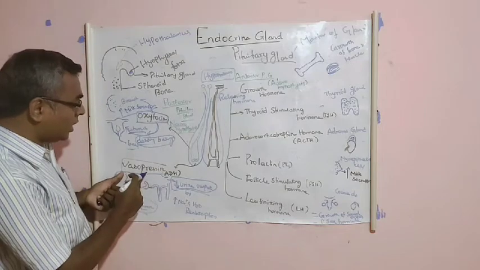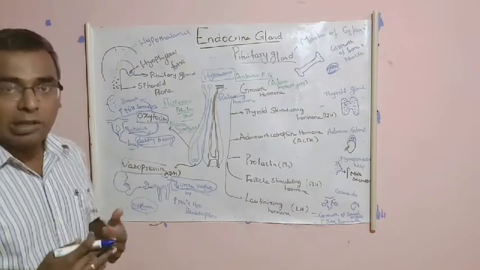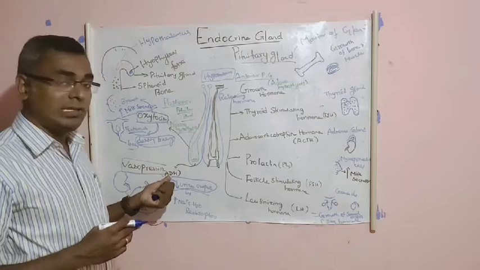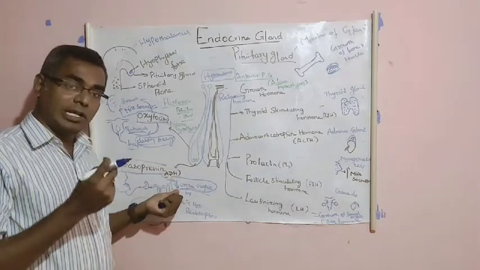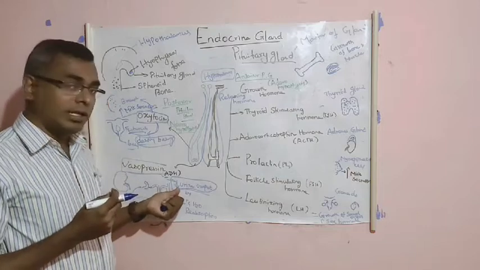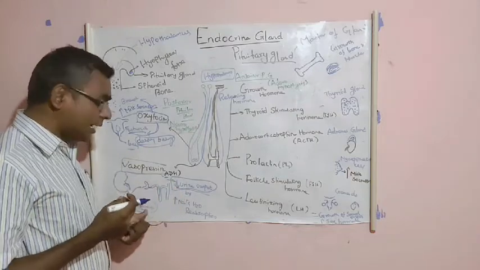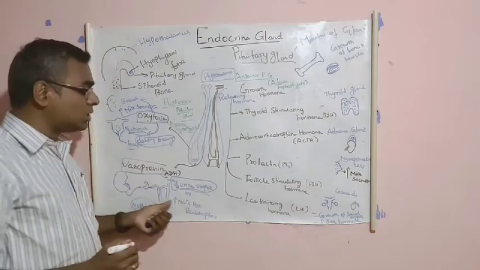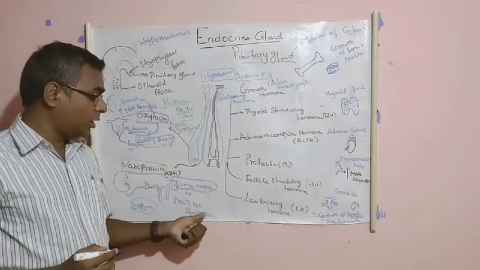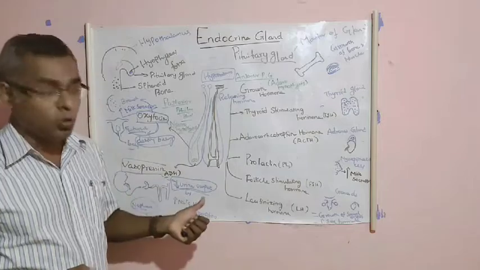And the second hormone is vasopressin. It is otherwise known as ADH. ADH means anti-diuretic hormone. And what is the function? It decreases the urine output. How would it decrease the urine output? By acting on the nephron, by increasing the sodium and water reabsorption in the renal tubules.